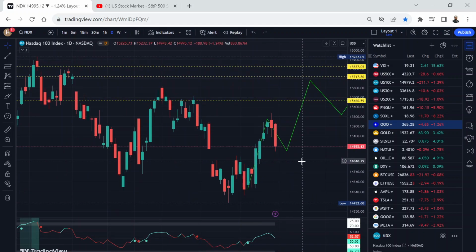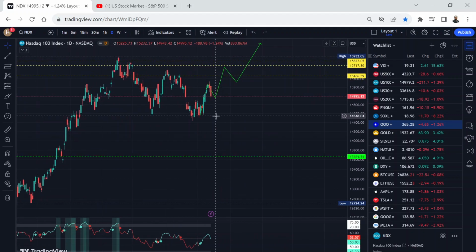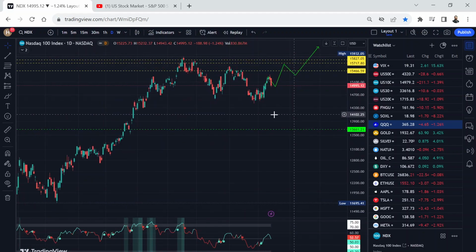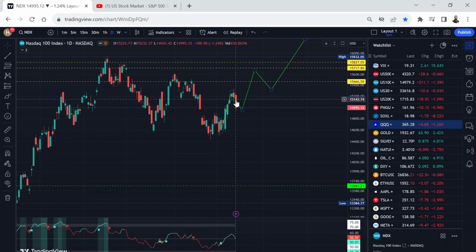Okay, so this is my green projection. You can see what's going on. The same thing is happening right now. I was telling you in the daily analysis that we will not go in a straight line. We will expect a pullback, and if you missed this bottom here, because we even had a buy signal here, the green line here, my indicator told me on the 4th of October we have a buy signal, and still it's on the green line. So we never go in a straight line.